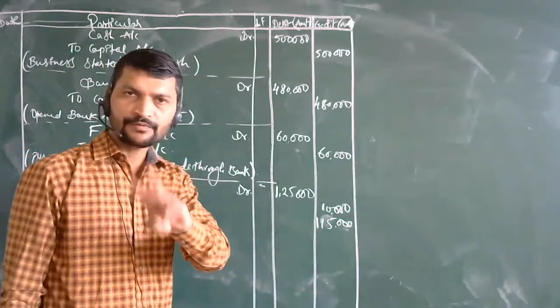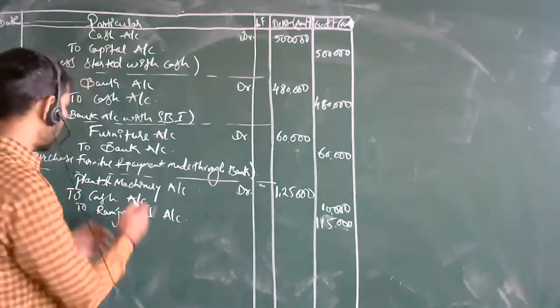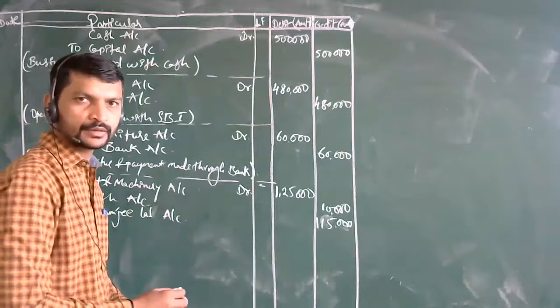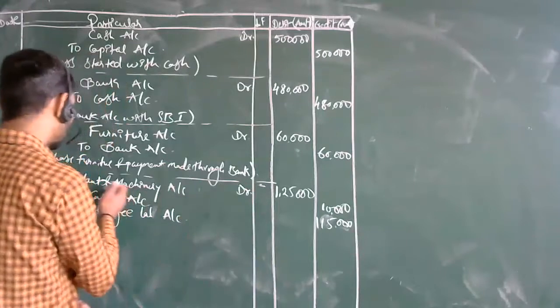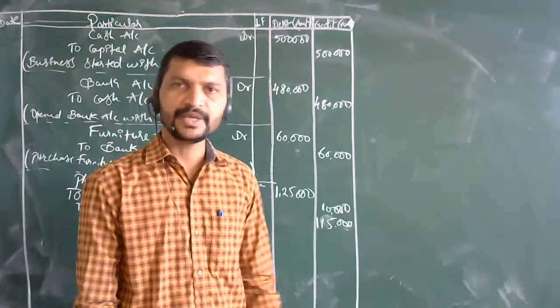Three accounts have been affected over here. Ramji Lal's account is there, and the cash account is also there; it has been credited. Then plant and machinery, as usual, the asset has increased, which means it will be debited here.